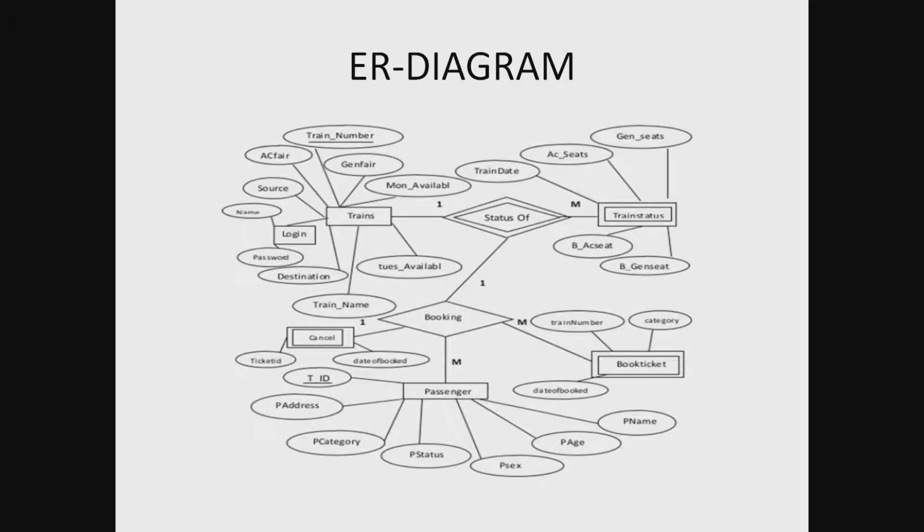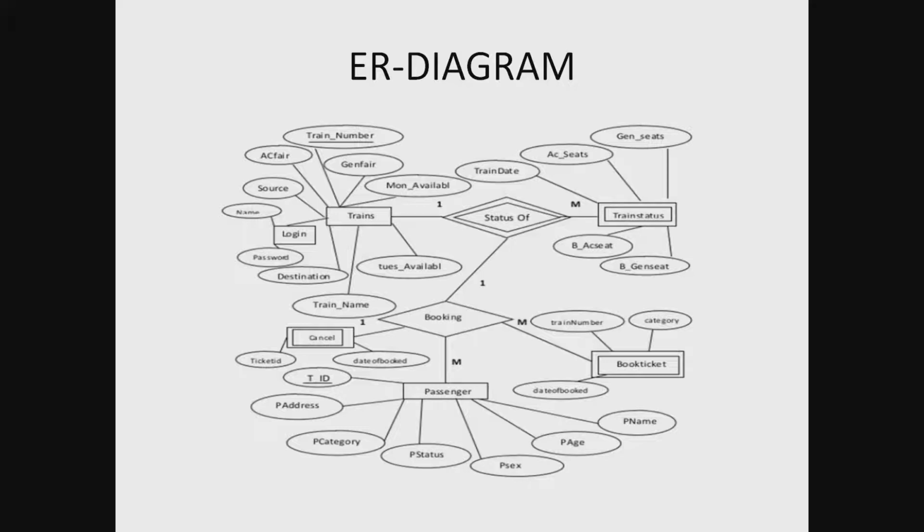ER diagram. The ER diagram shows the list of trains; one train can have multiple train statuses available. The available trains include the source, AC fare, train number, general fare, and seats available. The trains are login.